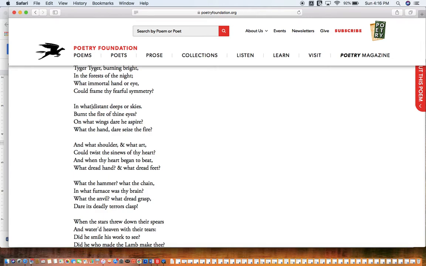Now you can also notice "distant deeps." That's alliteration. Both start with D, right? And then "skies," "eyes," "aspire," "fire." So we've got a rhyme scheme, right? And "on what wings" — there again we have alliteration, and there's a repeat of "fire" and "fire."